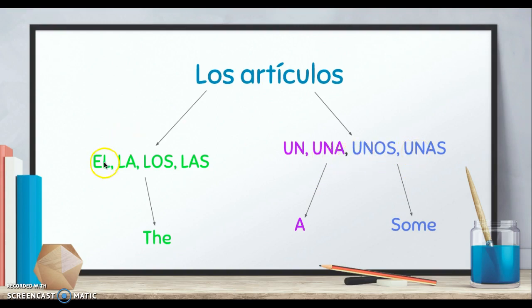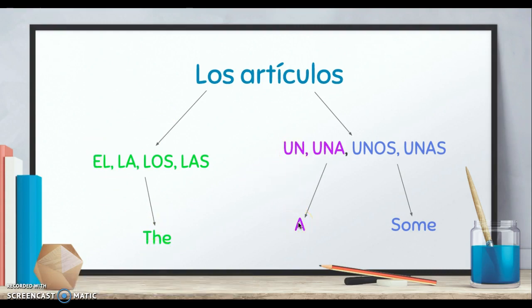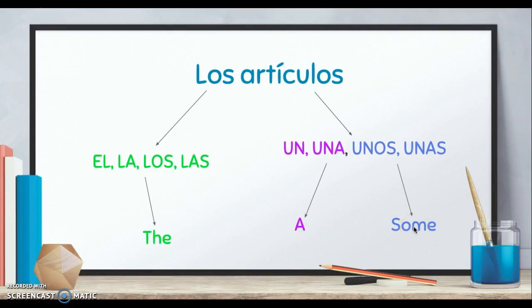Por ejemplo, el chico, the boy. Un chico, a boy. Unos chicos, some boys. See? So if you want to make this into plural, you just have to add os or as to represent some. Another example, la escuela, the school. Una escuela, a school. Unas escuelas, some schools. See? Simple.